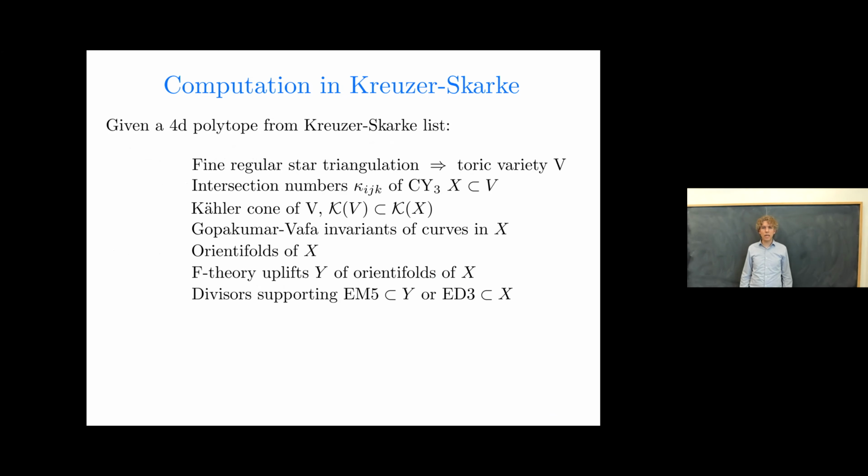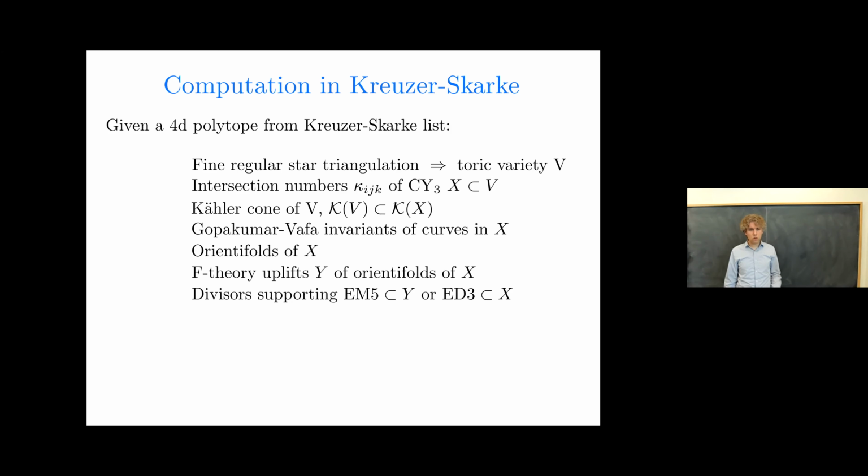All right, so suppose we're looking at a four-dimensional polytope from the Kreuzer-Skarke list. What are we going to need to figure out in order to try to find a KKLT vacuum? At least these data. We'll need to find a triangulation, compute the intersection numbers of a Calabi-Yau threefold hypersurface in the toric variety, compute GV invariants, find an orientifold, uplift the orientifold, and then find divisors in F-theory supporting Euclidean M5 branes or in type IIB supporting Euclidean D3 branes.